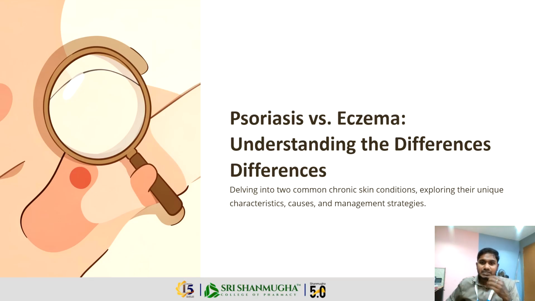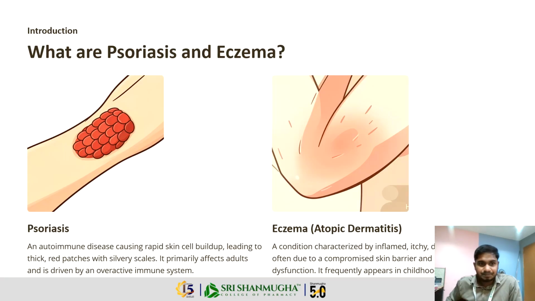First of all, psoriasis and eczema: understanding the difference between them, delving into two common chronic skin diseases. Both are chronic skin diseases. It is not an acute skin disease, it is a chronic skin disease, and we are exploring the unique characteristics, causes, and management strategies. What are the causes of psoriasis and eczema? What are the management strategies? We will see in another slide.